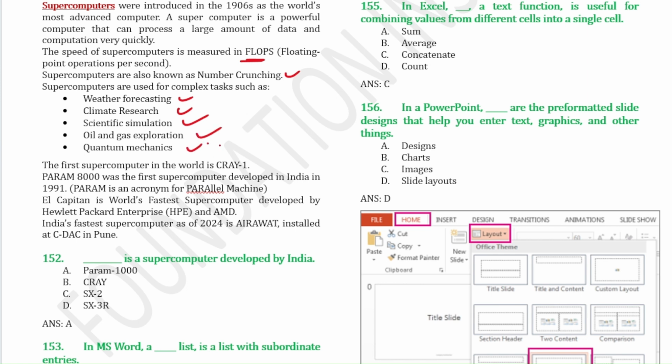So the first supercomputer in the world is Cray 1. Okay, you have to take notice. And then India developed the first supercomputer named Param 8000 in the year 1991. So Param is an acronym for parallel machine.